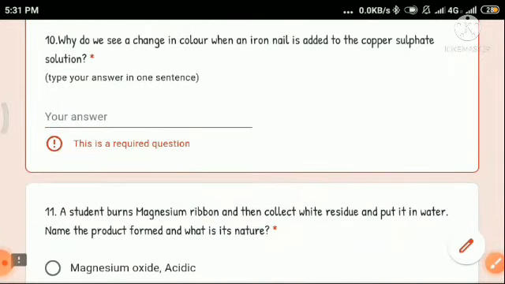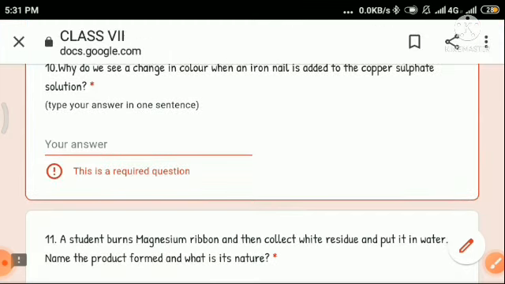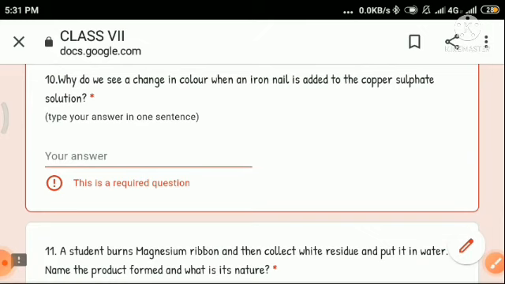Why do we see a change in color when an iron nail is added to copper sulfate solution? We see a change in color when an iron nail is added to copper sulfate solution because there will be reaction between the iron present in the nail and the copper sulfate. Okay, and in that reaction what will happen? Iron will displace, yes, iron will displace the copper in the copper sulfate to form iron sulfate. Okay, and iron sulfate is green in color.